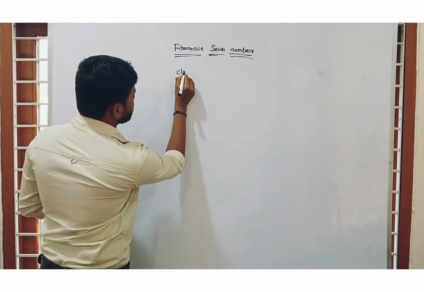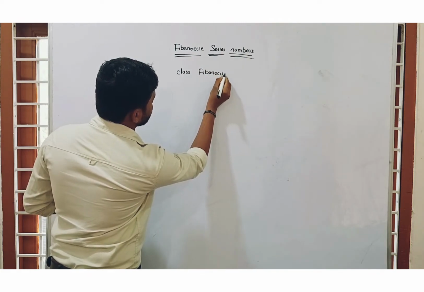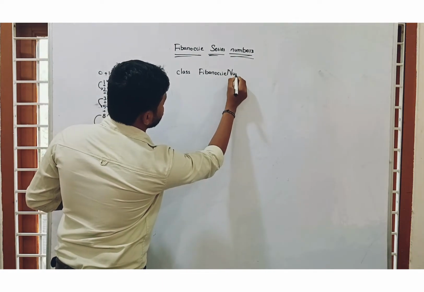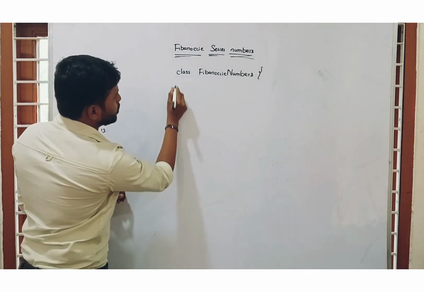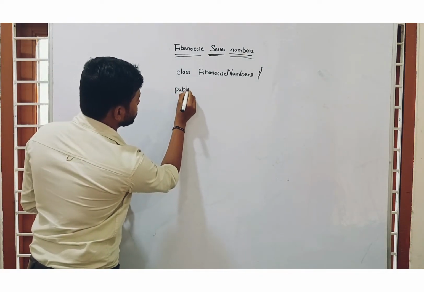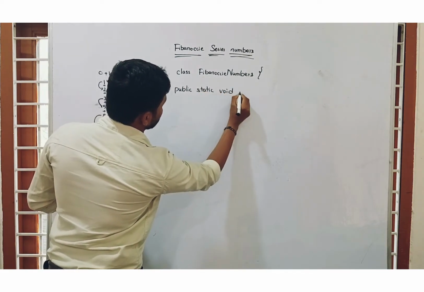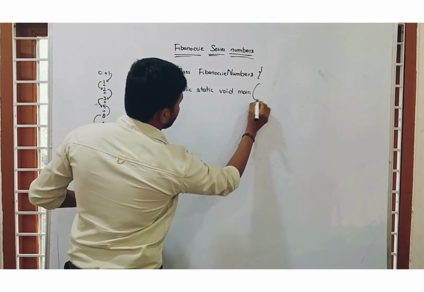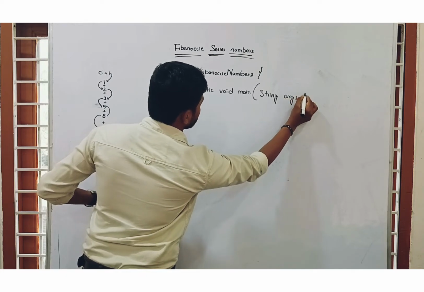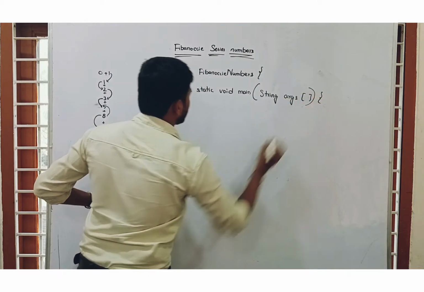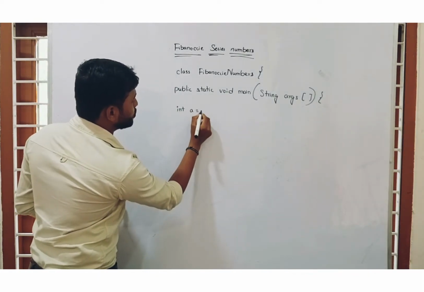Here I am declaring the class, Fibonacci numbers, and here I am going through the main method. Now let us see. Here I am declaring int a equal to 0.